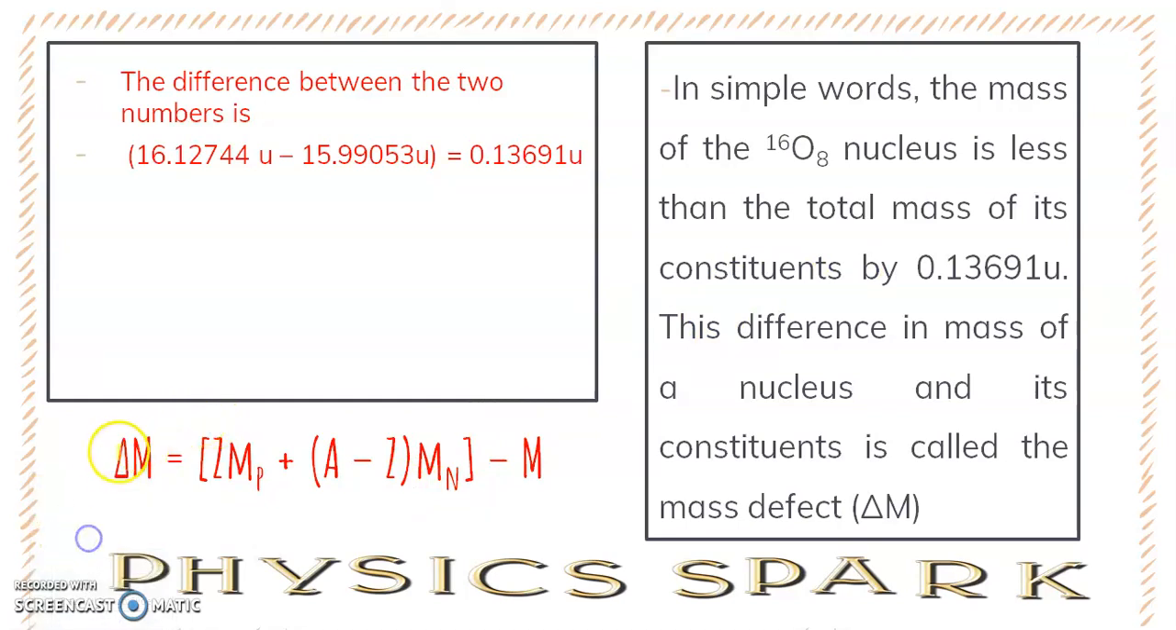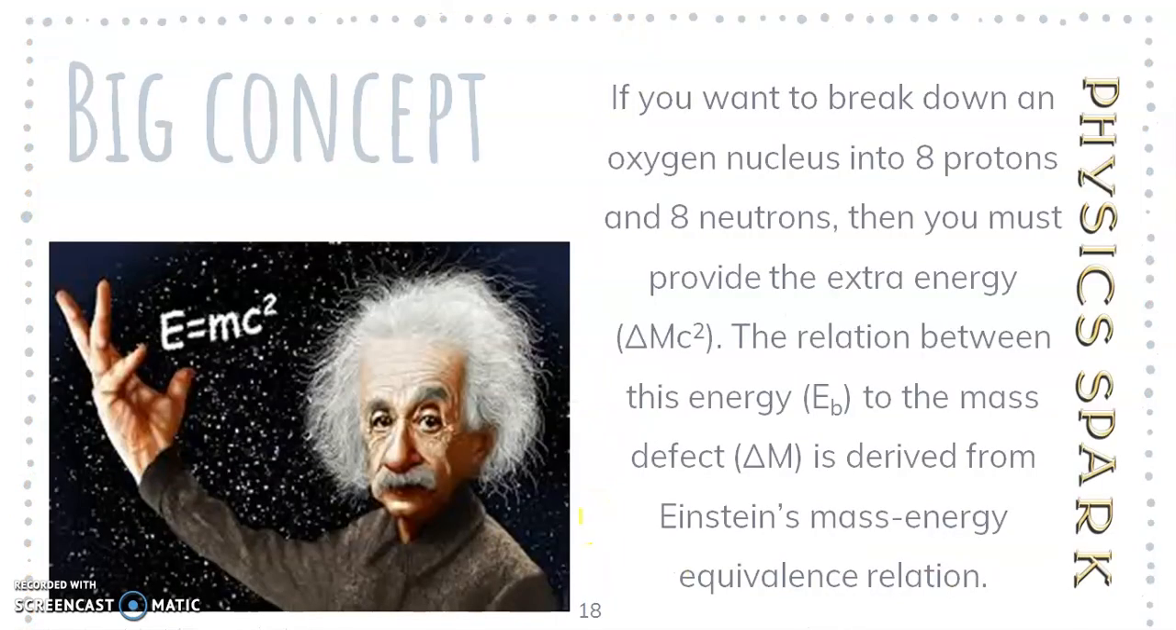We will look at this: delta M, that is mass defect, is equal to the number of protons into the mass of proton, plus A minus Z, which gives you the number of neutrons, into the mass of neutron, minus this capital M, which is the mass of the nucleus.